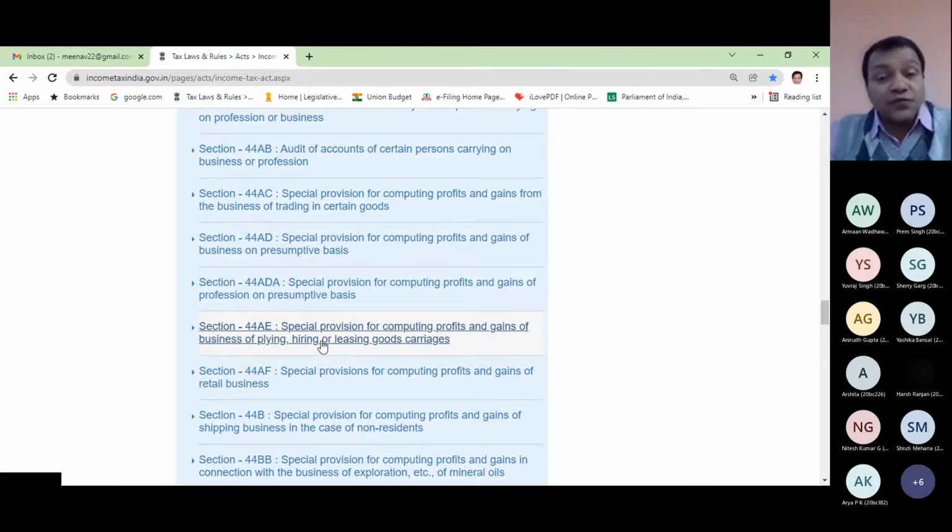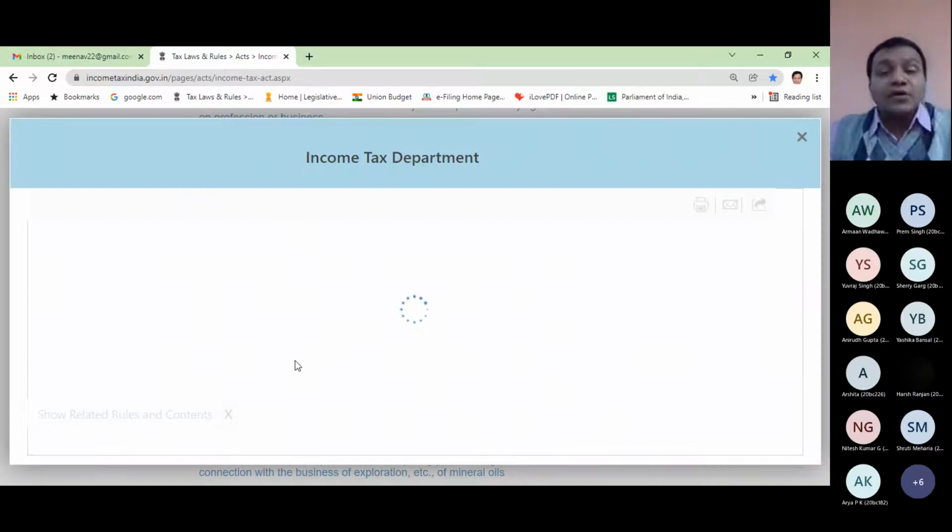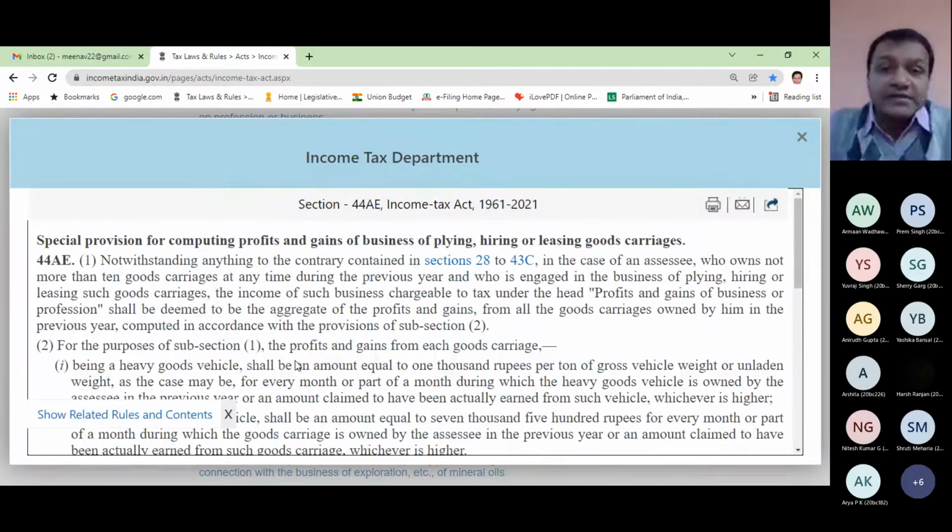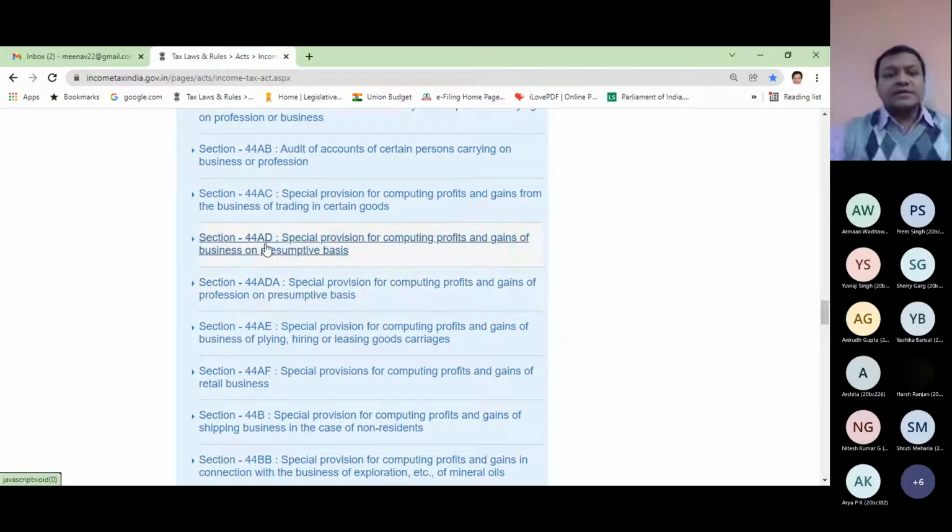Of course it comes with conditions that I should not have more than 10 trucks, etc. But these three sections we have to do, that's it. After this our chapter will be over, and then we will do some practice of solving the cases of PGBP.